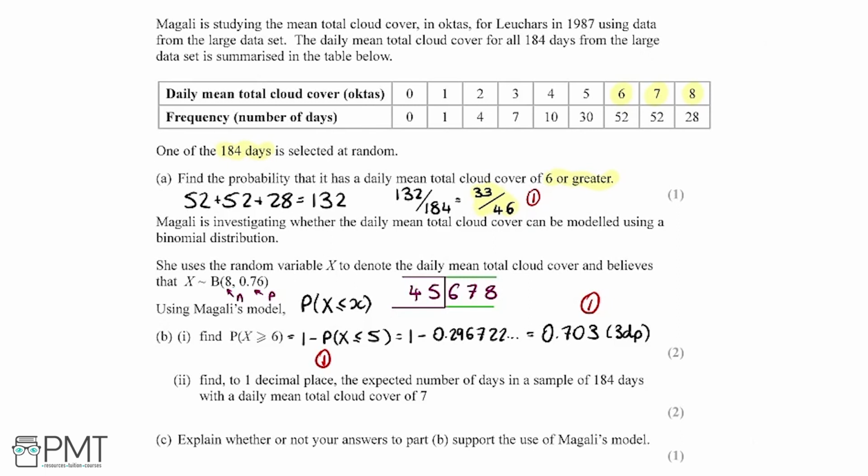So now the second part B says we need to find, to 1 decimal place, the expected number of days in a sample of 184 days with a daily mean total cloud cover of 7. And this is for 2 marks.